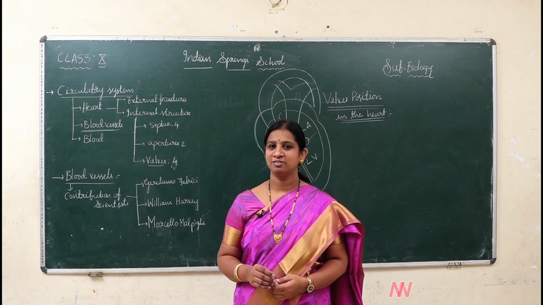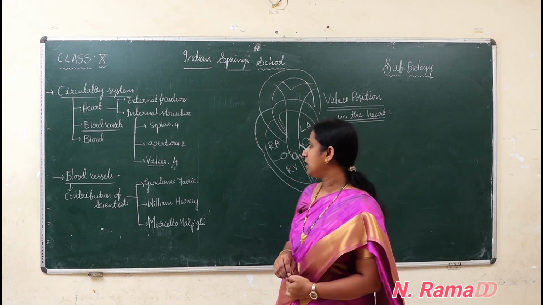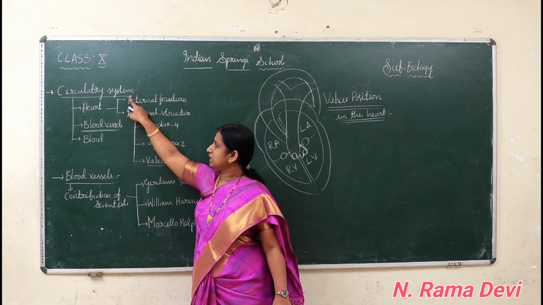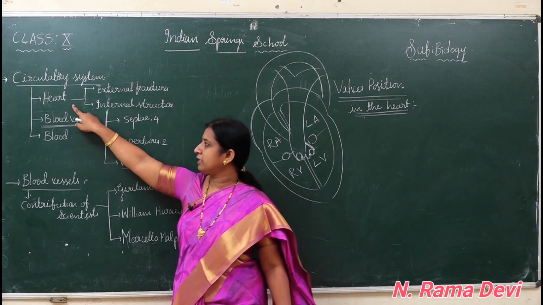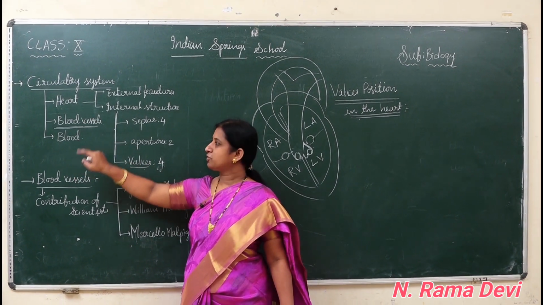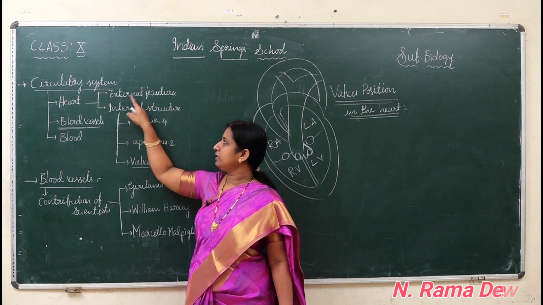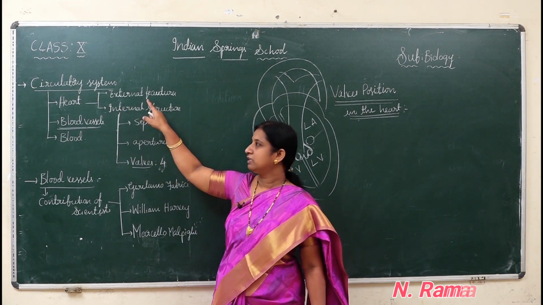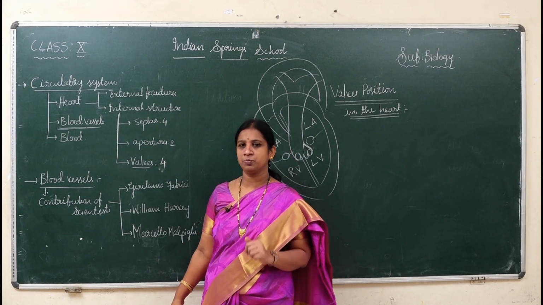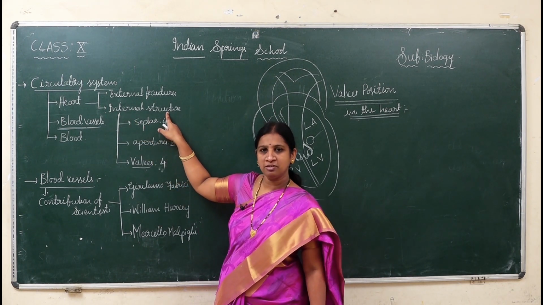Good morning to all. Today again we are going to continue the previous concept. In the last class we discussed the circulatory system. Basically the circulatory system is composed of three parts: heart, blood vessels, blood. About the heart I already completed. First in the heart we discussed external features, especially size, shape, how it was protected, etc. And now we have already completed the internal structure also.